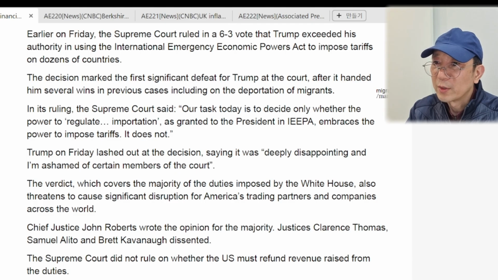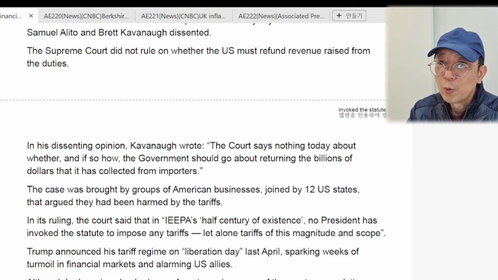Chief Justice John Roberts wrote the opinion for the majority. Justices Clarence Thomas, Samuel Alito, and Brett Kavanaugh dissented. The Supreme Court did not rule on whether the U.S. must refund the revenue raised from the duties. In his dissenting opinion, Kavanaugh wrote, "The court said nothing today about whether, and if so, how the government should go about returning the billions of dollars it has collected from importers."